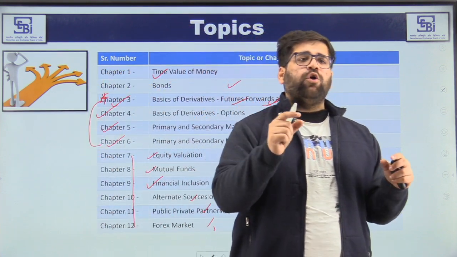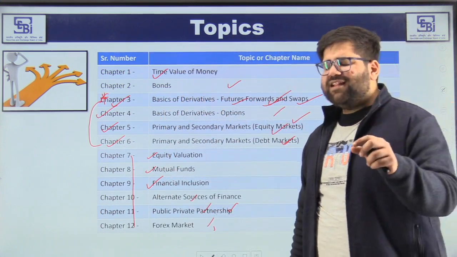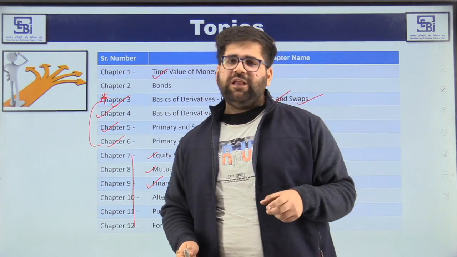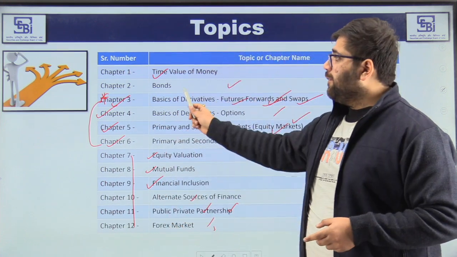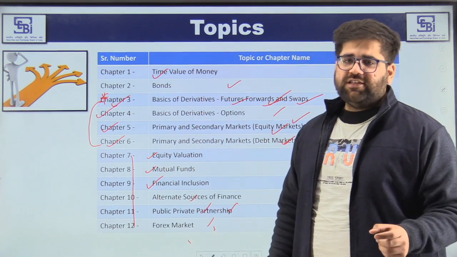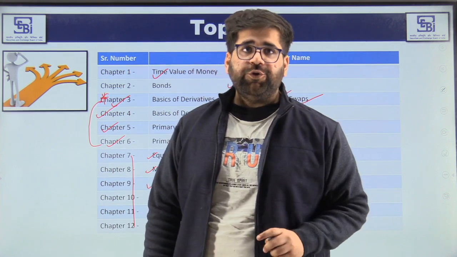For example, if I talk regarding HAM model, which is hybrid annuity model of PPP, in that model, just understand what is the overall concept and you are good to go. Don't go deep over there. You need to go deep in chapter 3, 4, 5, and 6. But in all these different chapters, I will suggest you to have a surface reading. Okay, I hope my message is very much clear to you.